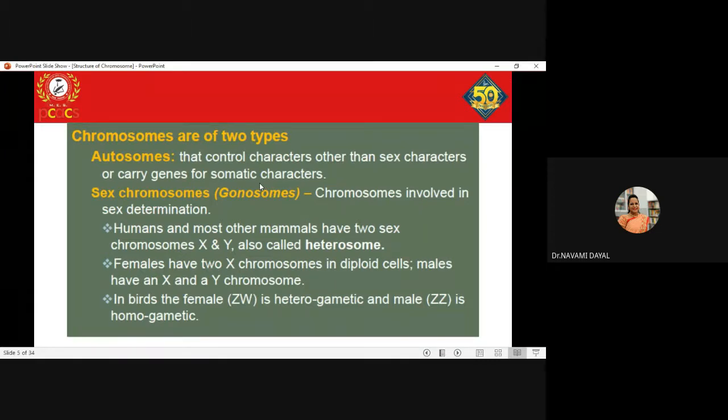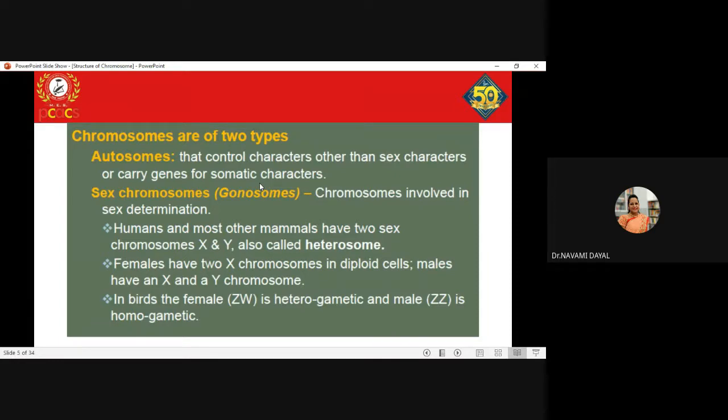So chromosome 1 to chromosome number 22, okay, are your autosomes. The 23rd chromosome, or you can say the X or your Y chromosome, whatever it is, those chromosomes are called your sex chromosomes. So this particular chromosome is involved in sex determination. We all know that we humans and most of the other mammals have the X and Y chromosomes.